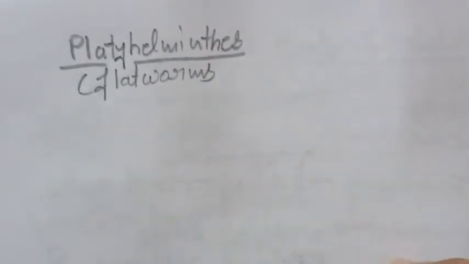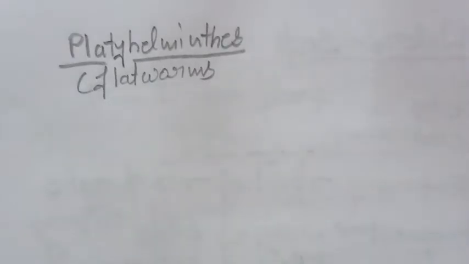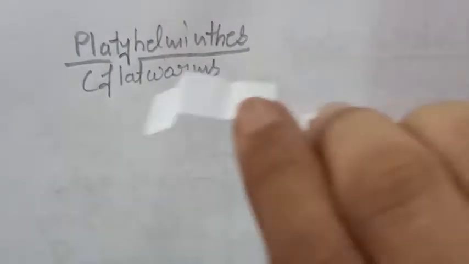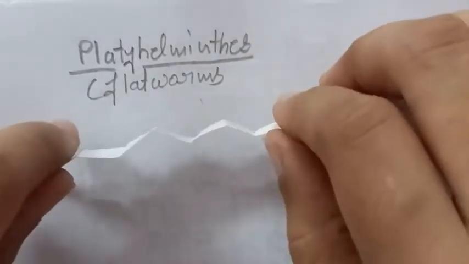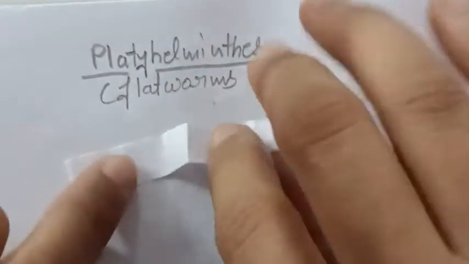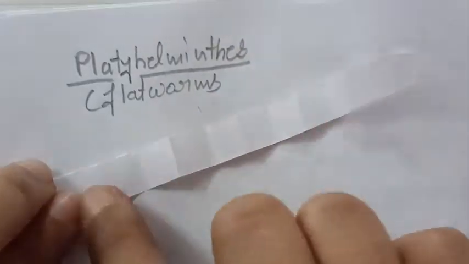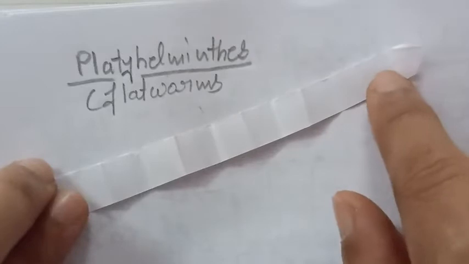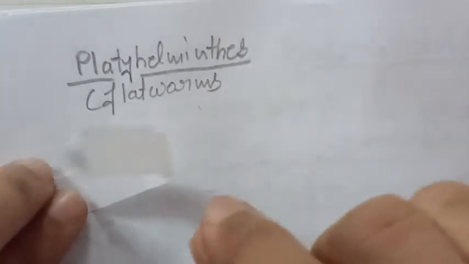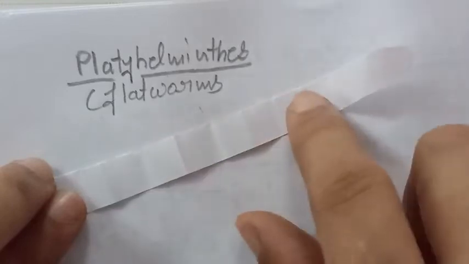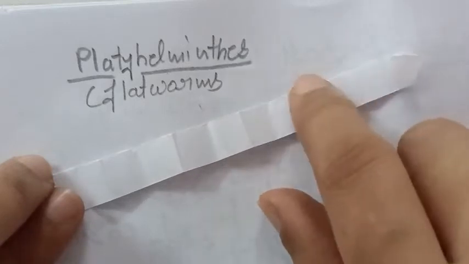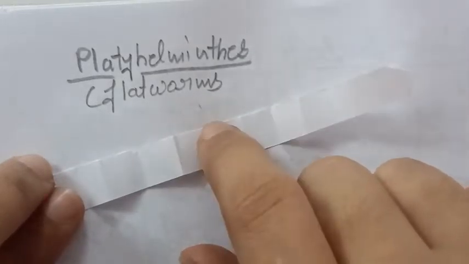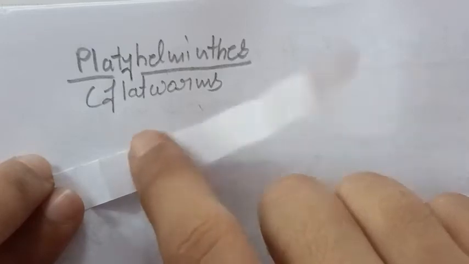So basically student, the first characteristic of Platyhelminthes is that the animals have a thin, flat and unsegmented body. Thin, flat, just like tape. Okay, a tape-like body they are having. It is very thin, and it is a flat structure which is unsegmented, meaning all over it is the same structure. Segments means parts, small parts, but their body does not contain any smaller parts. It is the same kind of body all over. That is why the animals have a thin, flat, unsegmented body which could be leaf-like or ribbon-like in structure.